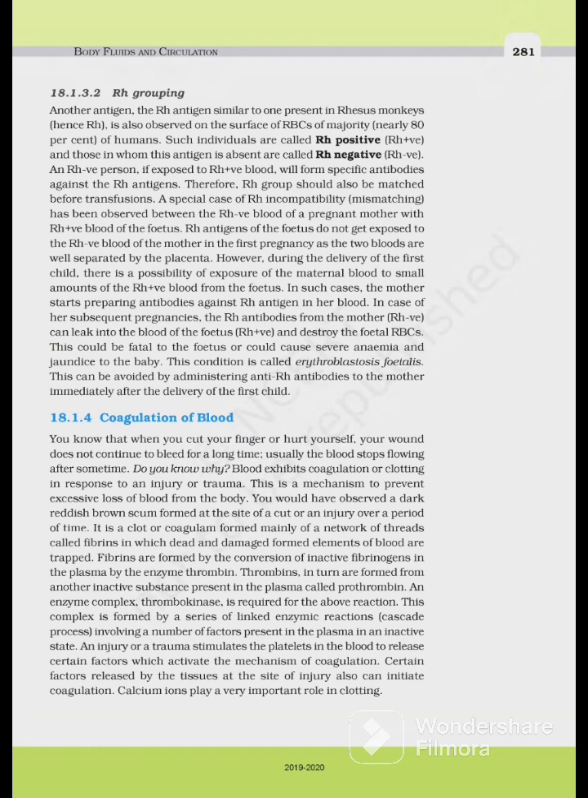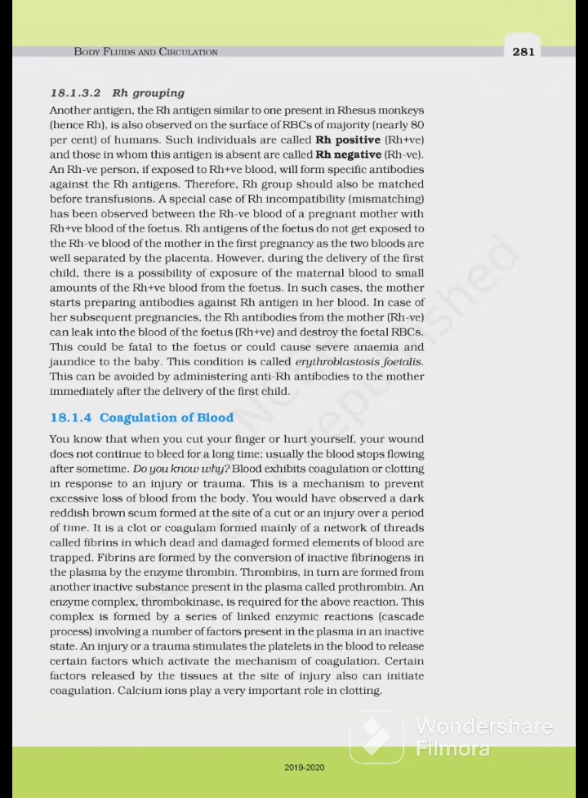Special case of Rh incompatibility, mismatching has been observed between the Rh negative blood of a pregnant mother with Rh positive blood of the fetus. तो मदर कैसी है, Rh negative, और fetus कैसा है, Rh positive. Rh antigen of the fetus do not get exposed to the Rh negative blood of the mother in the first pregnancy, as the two bloods are well separated by the placenta.